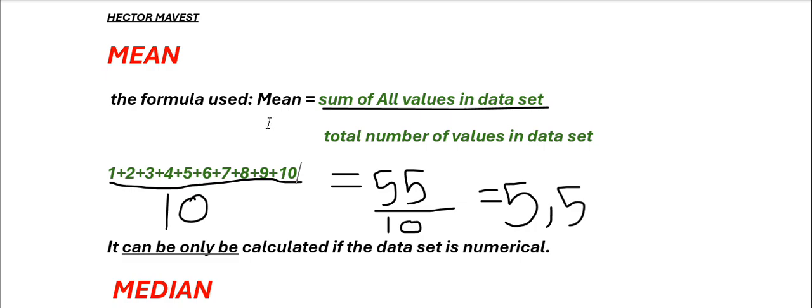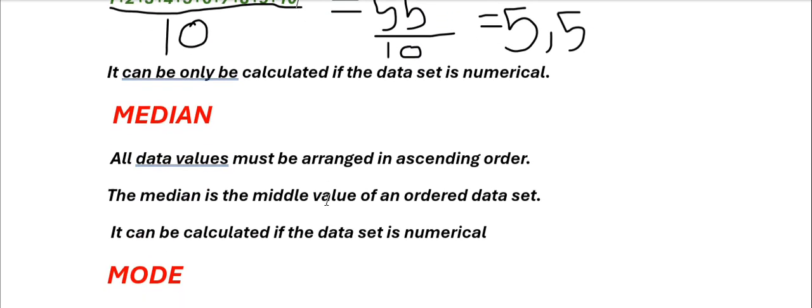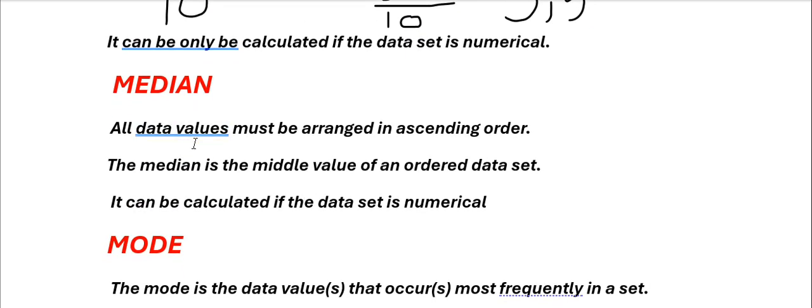Let us now move, good people, to the median. When we talk about the median, they say all data values must be arranged in ascending order. That means we must arrange the numbers from the smallest to the biggest. Number two, they say the median is the middle value of an ordered data set.